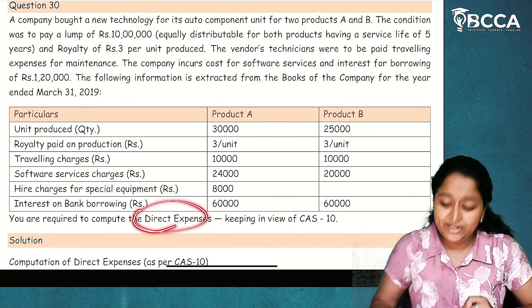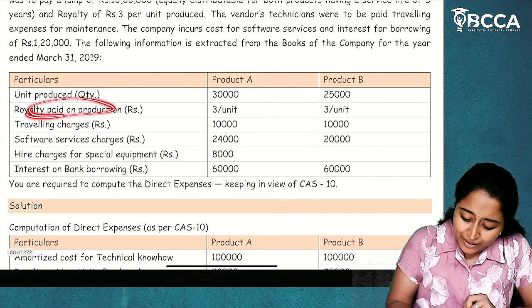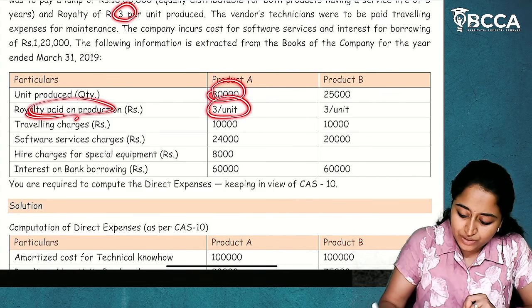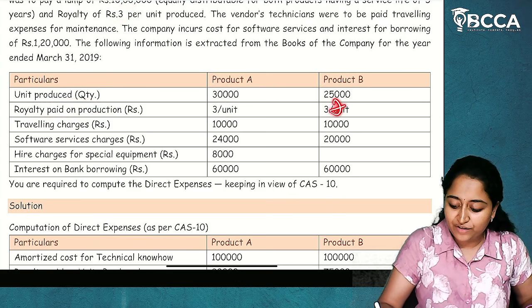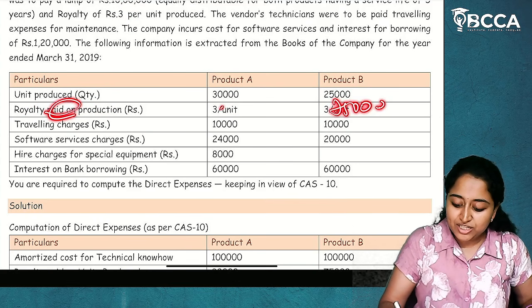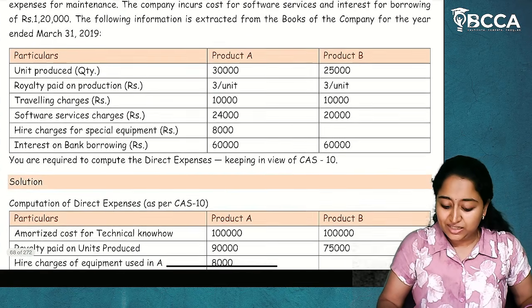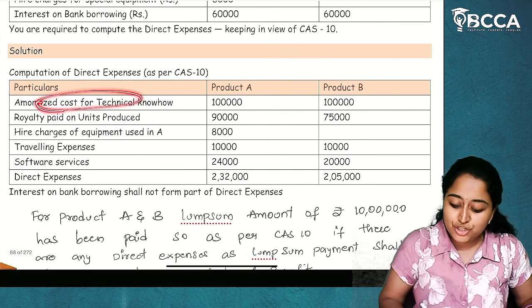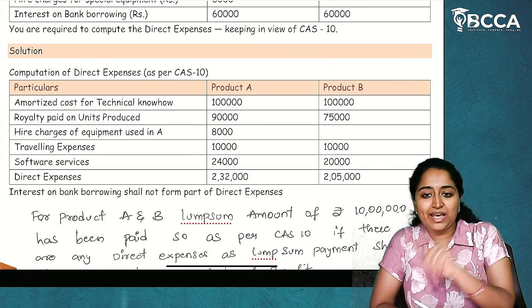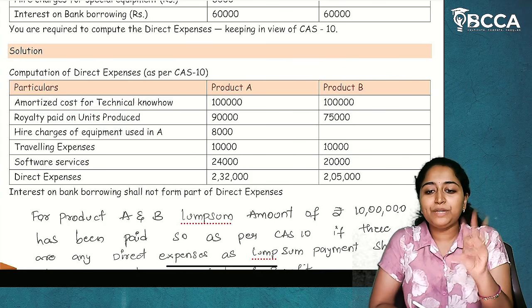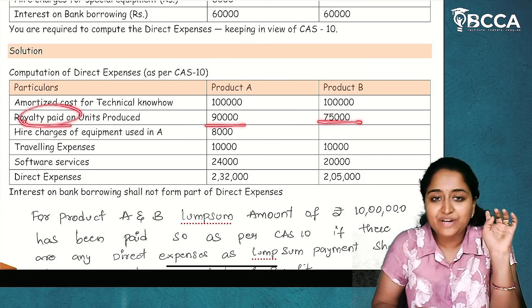The following information is extracted from the books of the company. Now, you are required to calculate the direct expenses as per CAS 10. Royalty paid on production is already given: 30,000 into 3 and 25,000 into 3. Here it is 90,000 and here it is 75,000. Whereas, for the new technology advancement, the amortization cost of technical know-how is 1 lakh and 1 lakh. How 1 lakh? 10 lakhs equally distributed for A and B, 5 lakhs and 5 lakhs. The amortization period is 5 years. So, for 1 year, 1 lakh and 1 lakh. And royalty paid is 90,000 and 75,000.